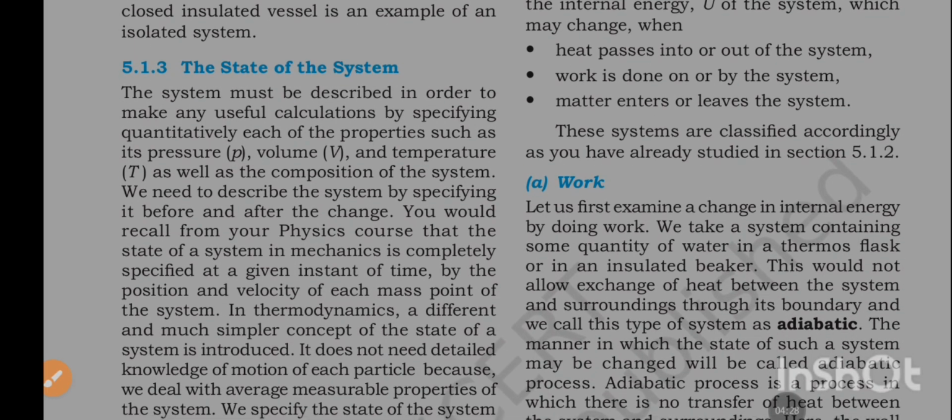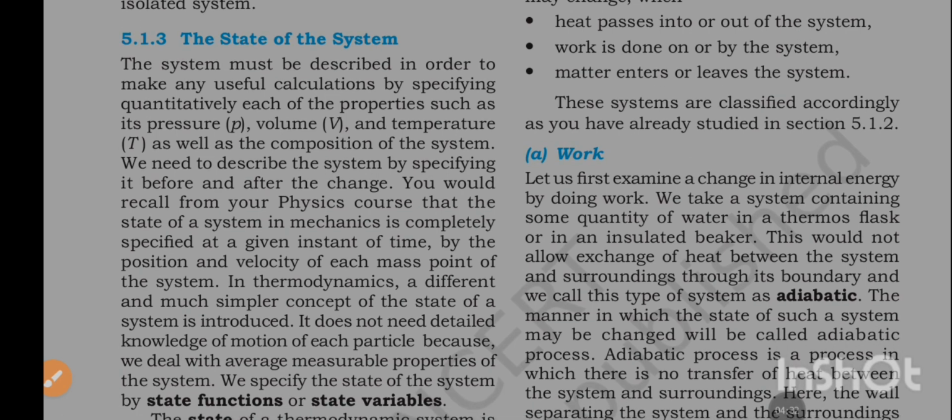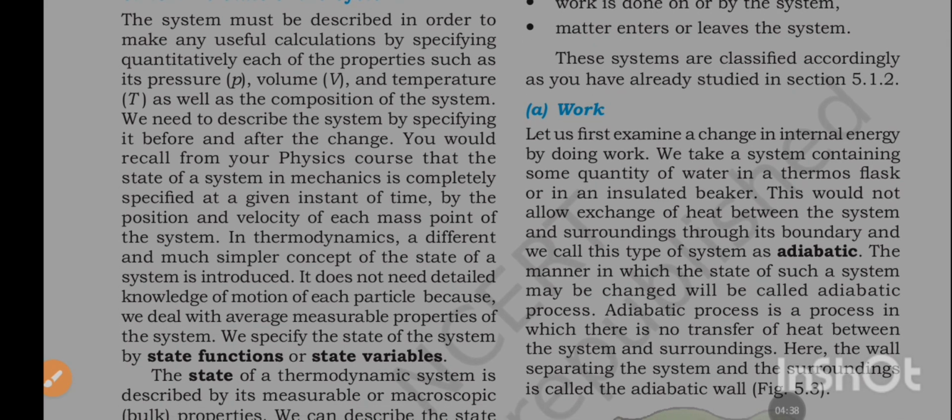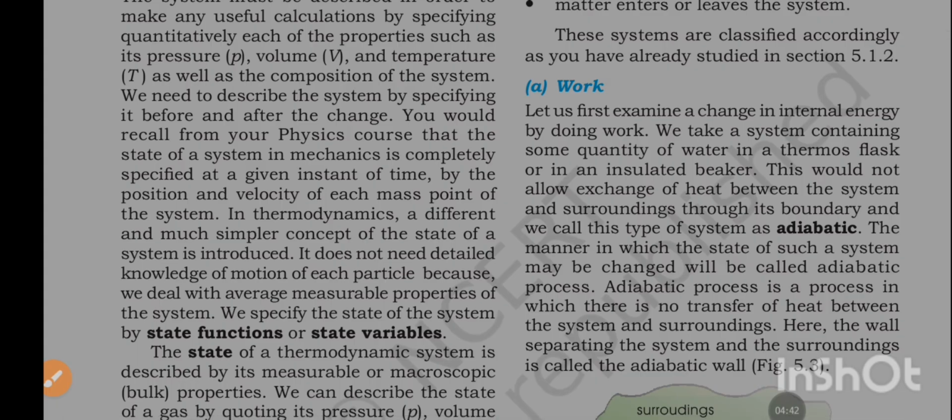The state of the system. The system must be described in order to make any useful calculations, by specifying quantitatively each of its properties, such as pressure, volume and temperature, as well as the composition of the system. We need to describe the system by specifying it before and after the change.